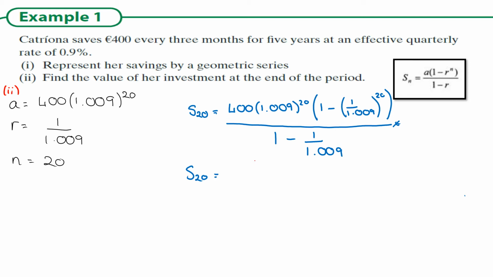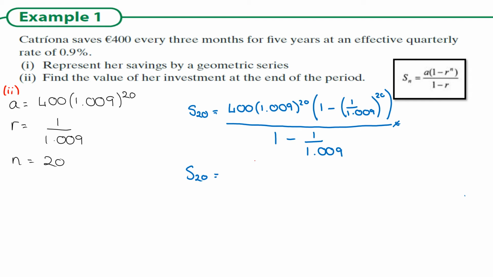I then move to the right using my arrows and I open a bracket again. 1 minus, open my bracket, 1, and then I press my fraction button, 1.009, and I move to the right and I close my bracket. So the bracket is closed around the whole fraction. I then put power of 20. Again, I move to the right to get out of the indice, and I then put a bracket at the end. Oftentimes when the errors occur, the brackets haven't been paired up properly.